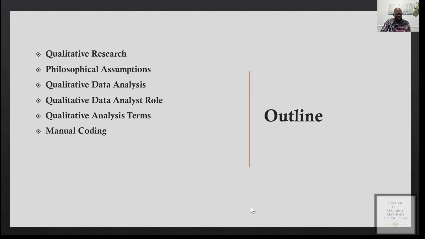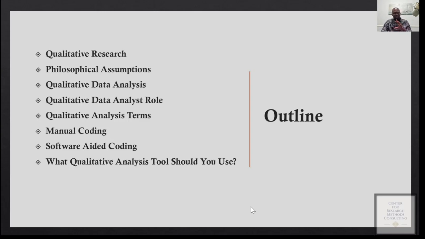And I'll be talking about manual coding and software-aided coding, and I'll be giving you some things that you have to take into consideration when you are deciding whether you want to do manual coding or you want to use a software to do the analysis. And lastly, I'll be giving you an overview of the qualitative analysis process.